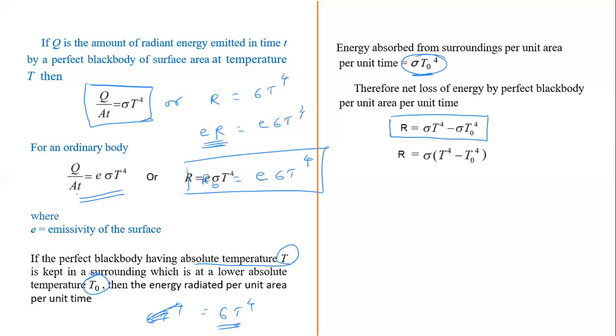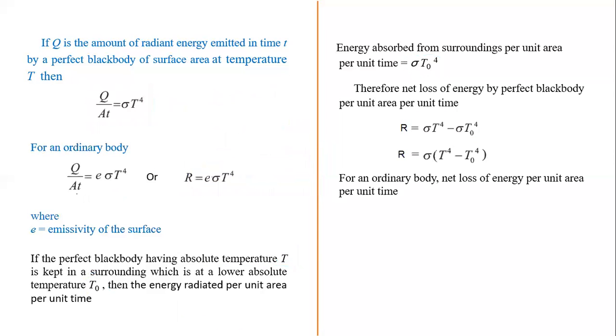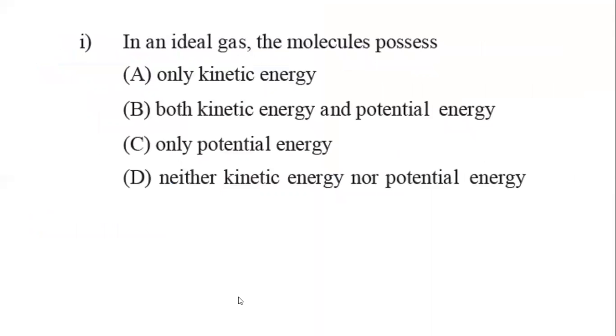So here we can take sigma common, so we get sigma into T raised to 4 minus T0 raised to 4. For an ordinary body, the same formula we can write by multiplying by E on the right side. In a similar manner, we have written the formula by multiplying by E. Now the chapter is over. Now let's see the MCQ questions from the exercise.